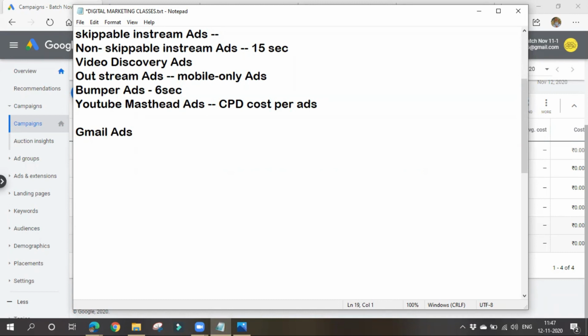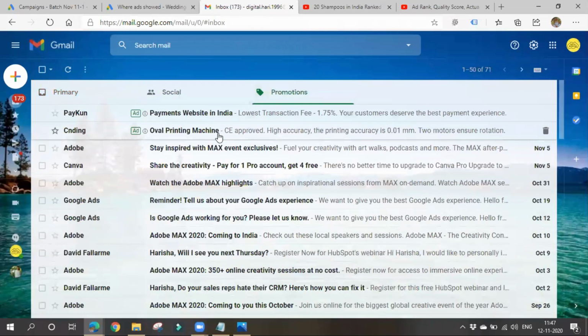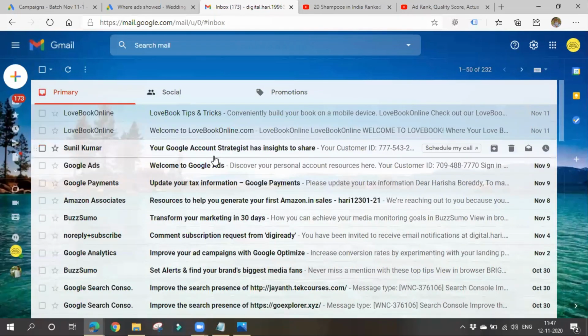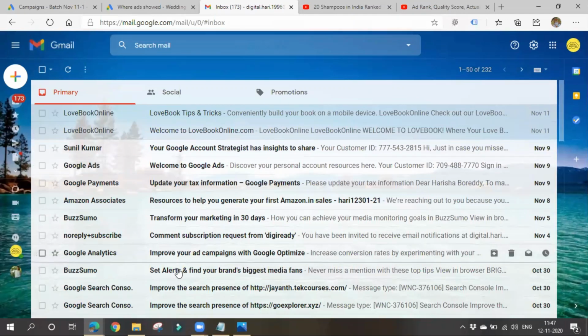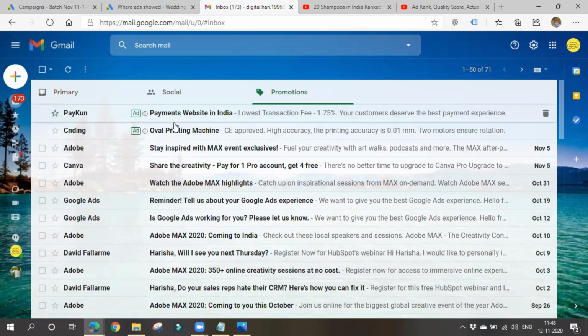We all know these Gmail ads usually appear in Gmail. We'll see these Gmail ads in the social and promotions tab mostly. Okay, you'll not be seeing them in the primary tab. You'll be seeing all the mails, they might be from our friends, or we might have gone to their sites and registered to them. That's why we might be getting these mails. But we'll be seeing mostly only two ads in case of the social and promotions tab.